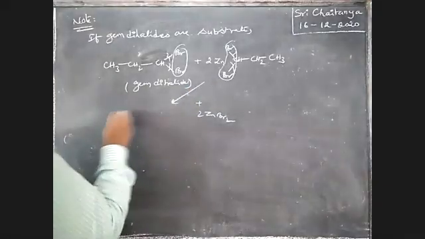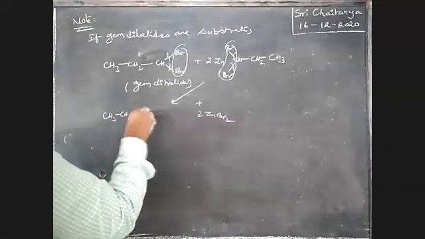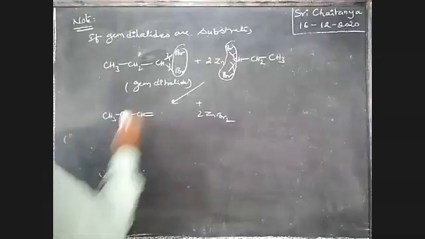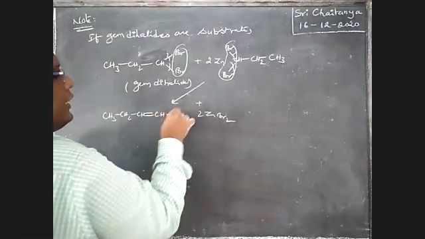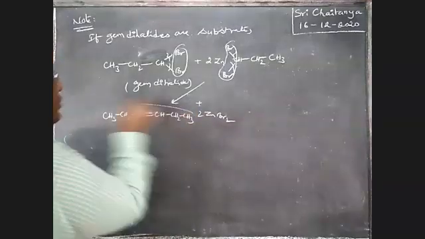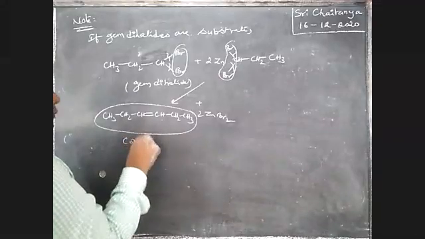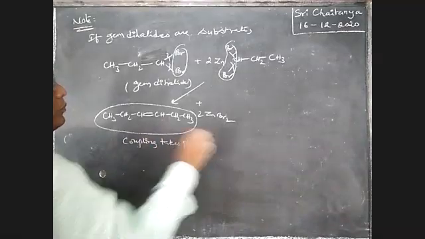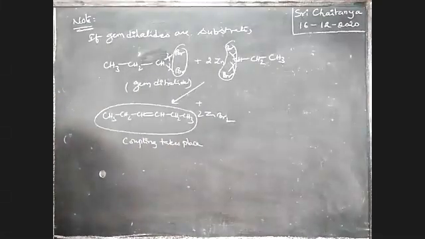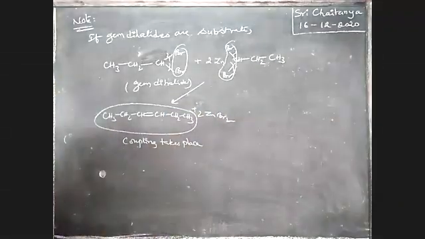What is that? CH3, CH2, CH, double bond, CH, CH2, CH3. Coupling takes place, boys. So this is our final answer. A higher alkene is the product, along with 2 ZnBr2.